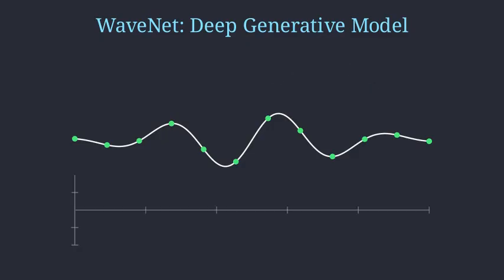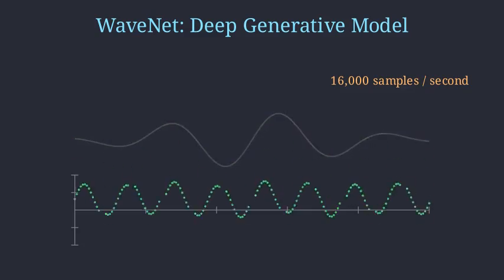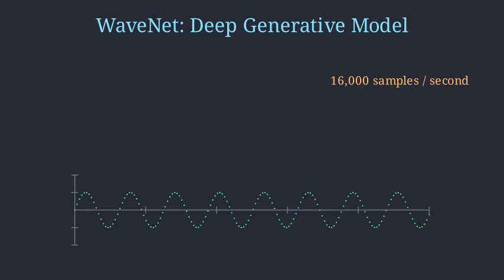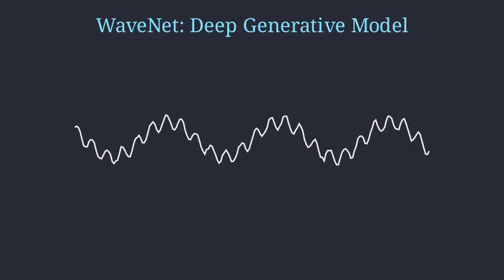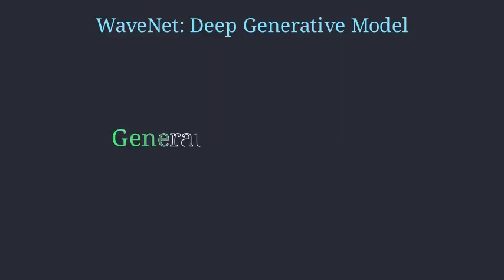Think about that. At a standard quality of 16,000 samples per second, the model must predict thousands of values just to produce 1 second of sound. This approach is fully probabilistic and autoregressive, meaning each predicted sample depends on every single sample that came before it. By operating at this granular level, Wavenet captures the subtle nuances of human breath, mouth movements, and complex musical textures that older systems simply ignored. It represents a fundamental shift from simulating sound to generating it from scratch.